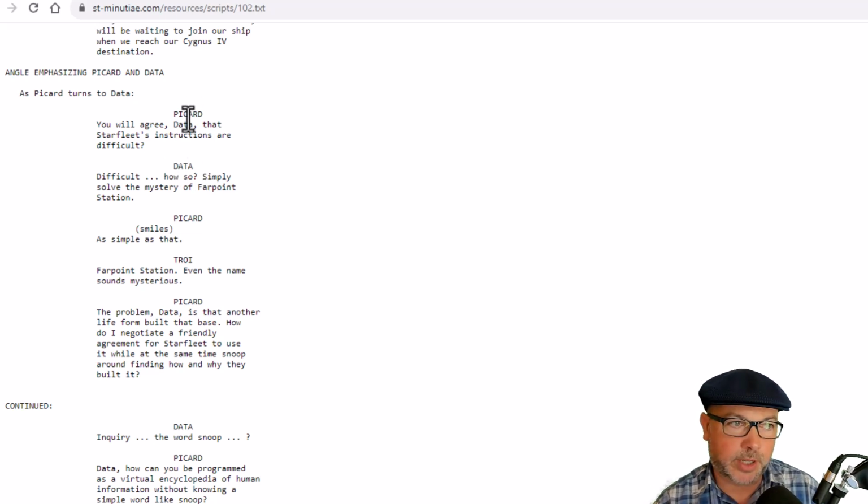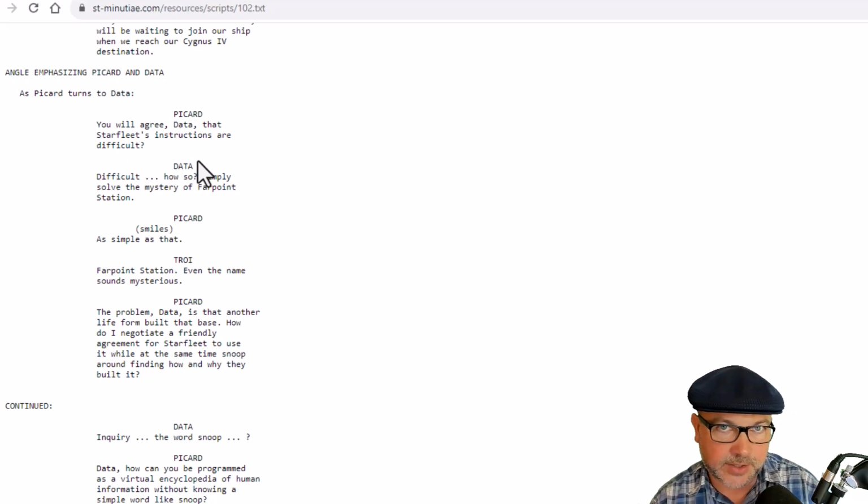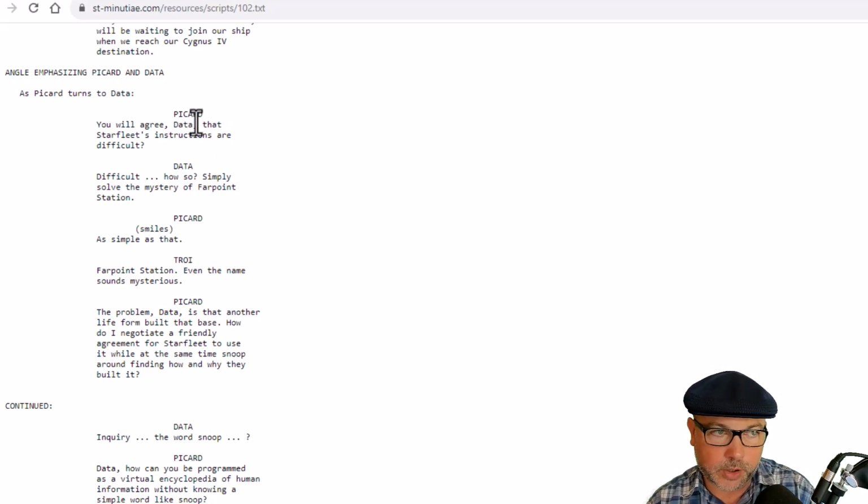So if I see one word in caps, Picard, I know the following lines are going to be something that Picard said. And when I hit a blank line, that indicates that he's done saying whatever he was saying. So what this script has to do is figure out who's saying what by looking for these single lines with one word that is all caps, and keep track of who's saying that.